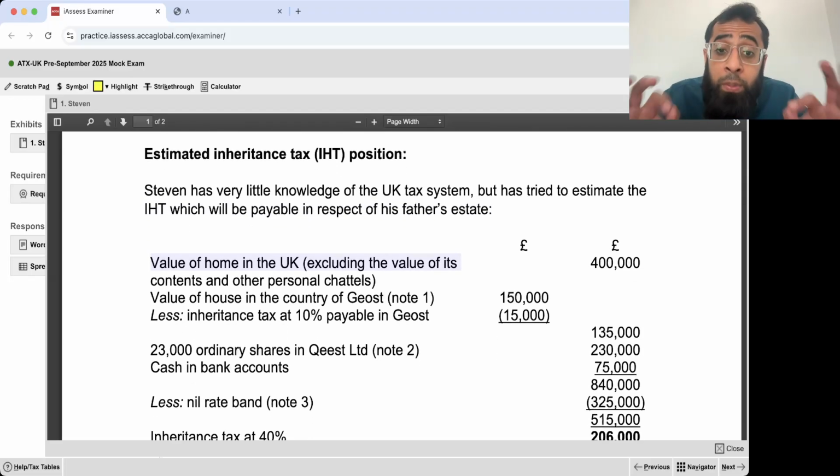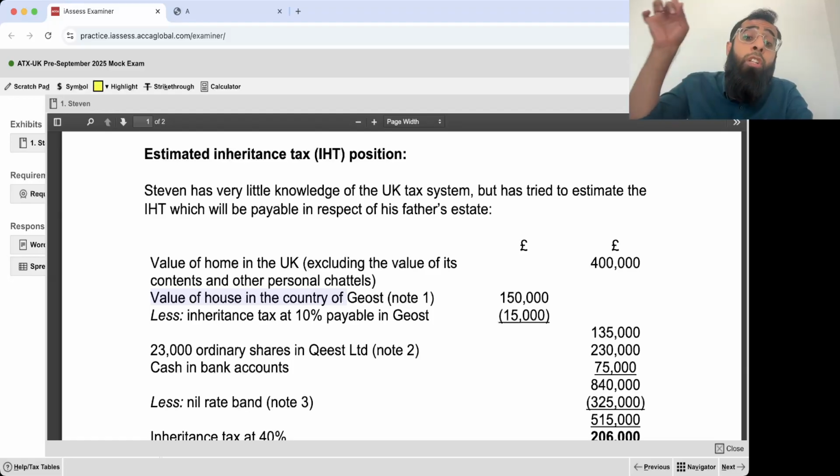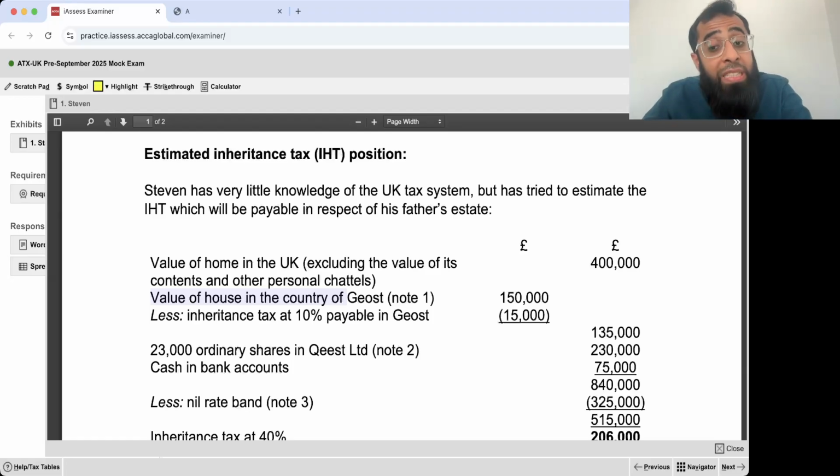Value of home in UK, excluding the value of contents and personal chattels. Just the value of home. The value of home in UK is £400,000. Value of the house in the country of Geost, £150,000. Less inheritance tax payable in Geost.